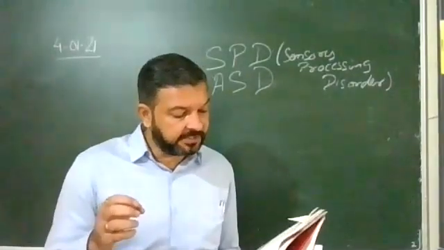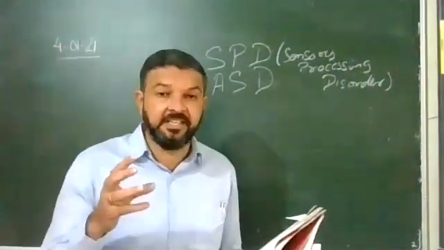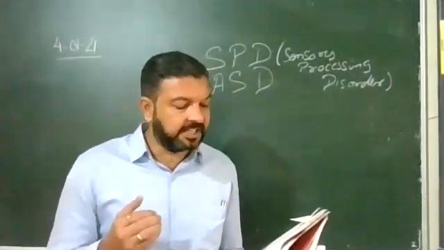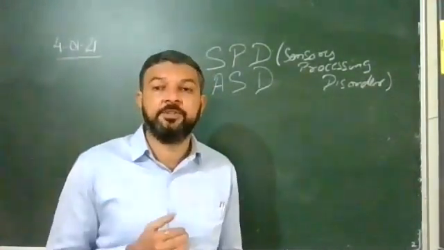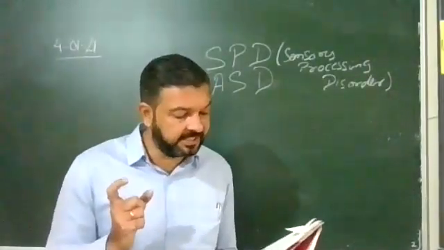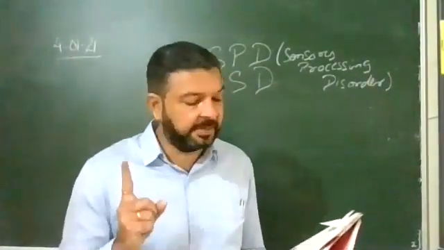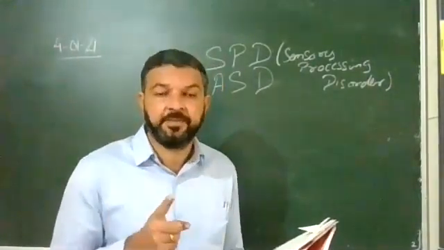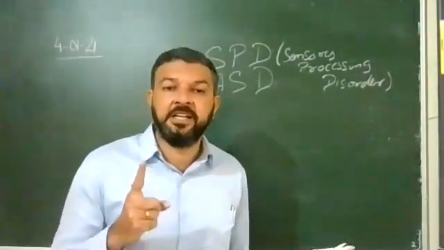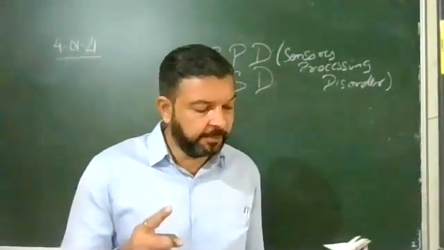The sensory information organization process gets disturbed and the responding process also gets interrupted. So what is sensory processing disorder? It is the condition in which the brain is not able to integrate the sensory information.